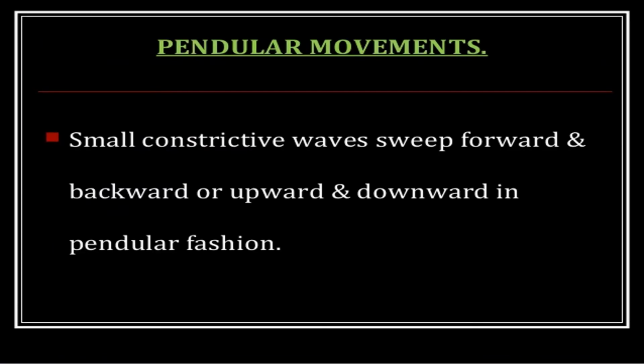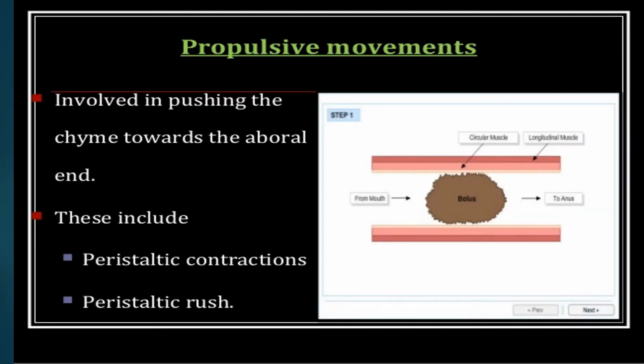Pendular movements: small constrictive waves sweep forward and backward, or upward and downward, in pendular fashion. Propulsive movements push the chyme towards the aboral end. These include peristaltic contractions and peristaltic rush.